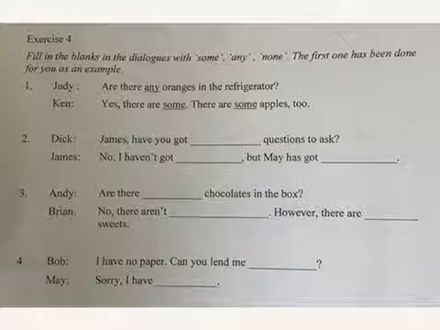Number 4. Bob: I have no paper. Can you lend me? Sorry, I have. Now pay attention to number 4, May's statement. She says, sorry, I have. There is no noun after the full stop, right? So what do you say? Some, any, or none?